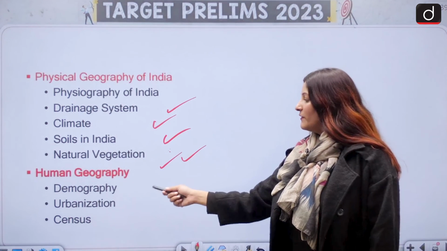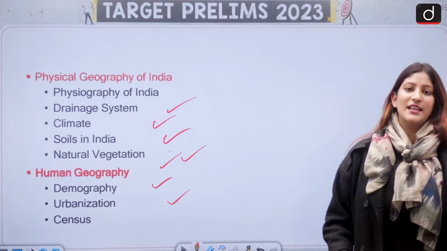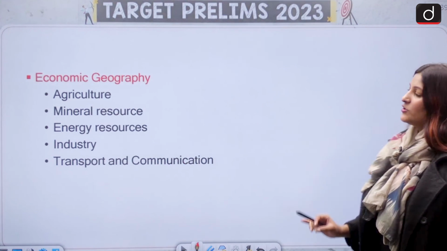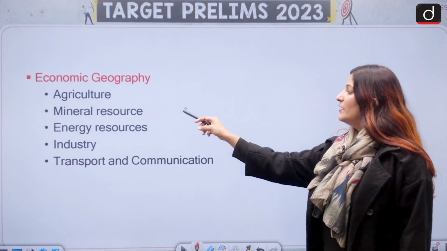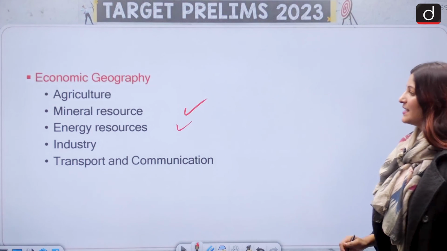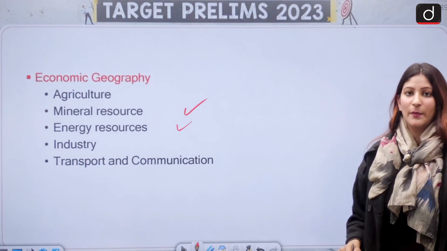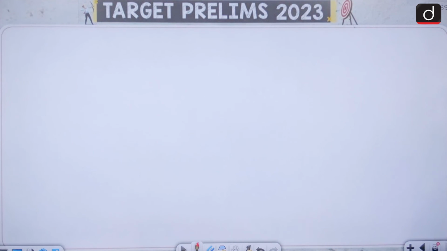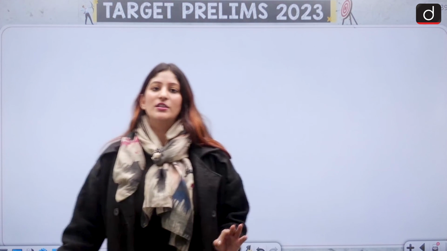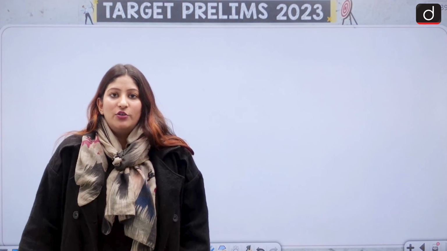In human geography, we have demography, urbanization and census, which is important from the perspective of prelims and mains both. In economic geography, we have agriculture, mineral resources in India. This is all I'm talking about India. Energy resources, industry, transport as well as communication for both prelims and mains. And that is it. So we have covered everything about GS paper 1, the important topics that I have divided.